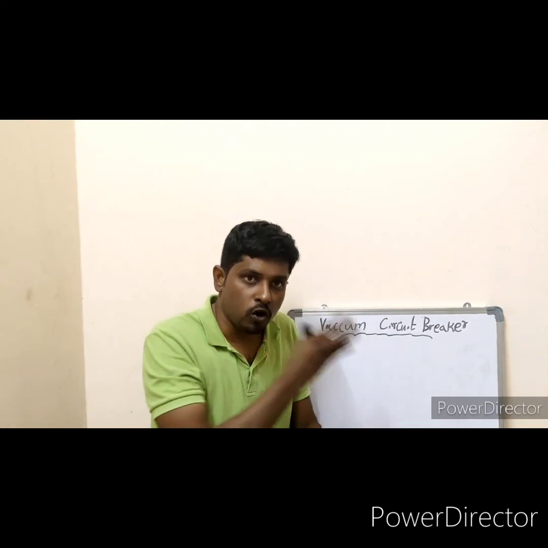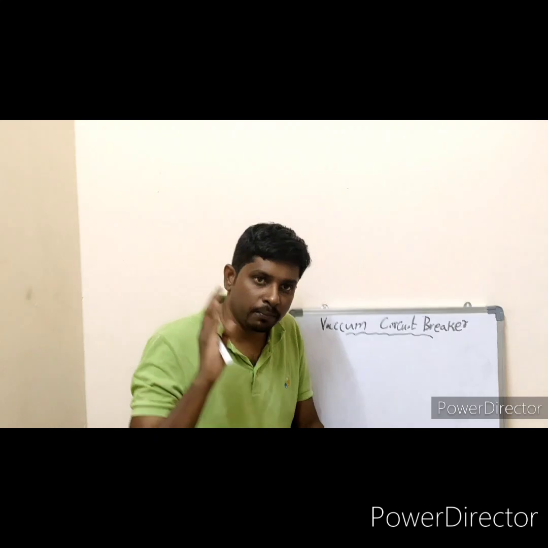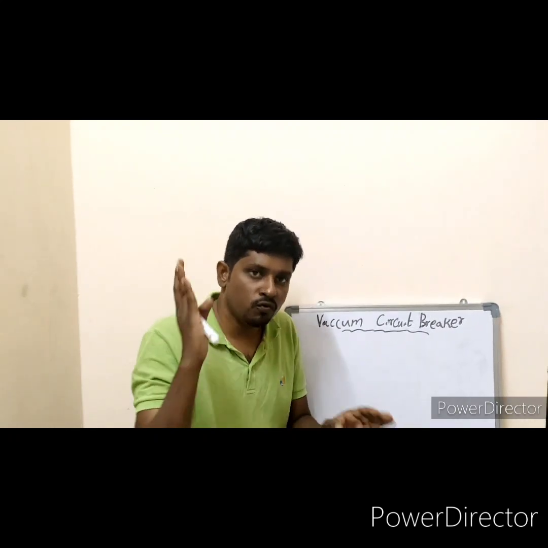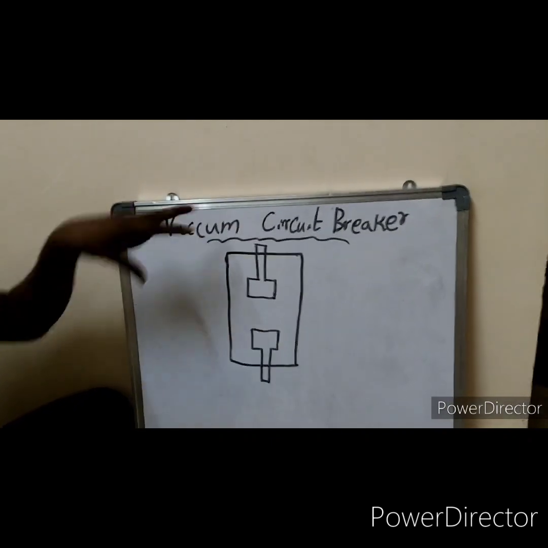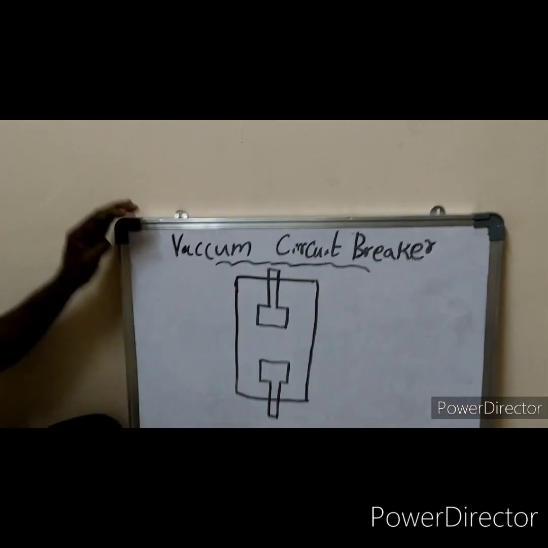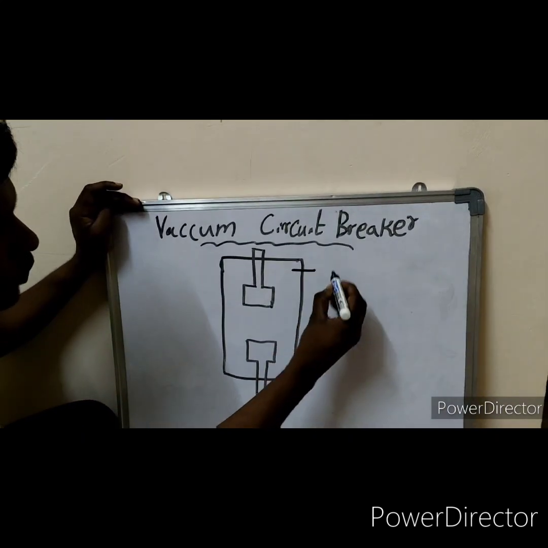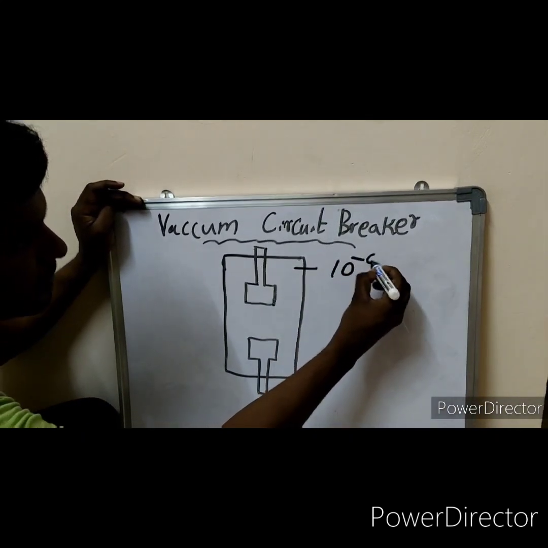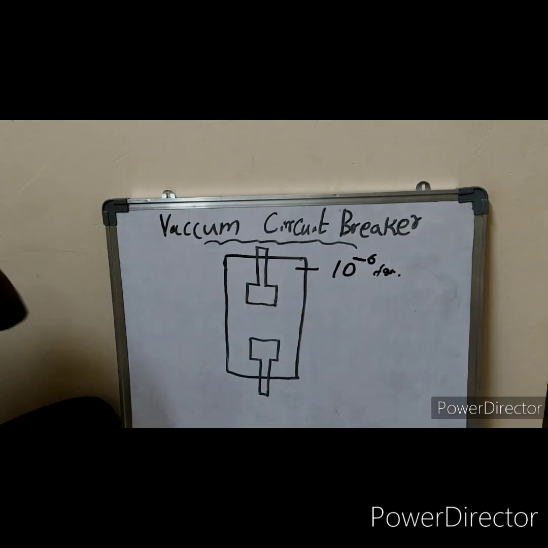Let us focus on this board. Here I am going to make some drawings to help you understand. It is a representation of a vacuum circuit breaker chamber in which vacuum is available. The vacuum is about 10^-6 torr.